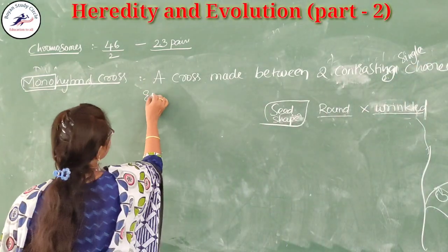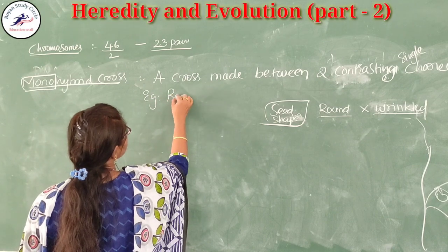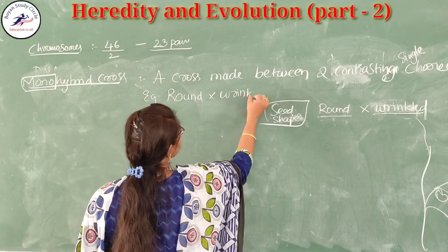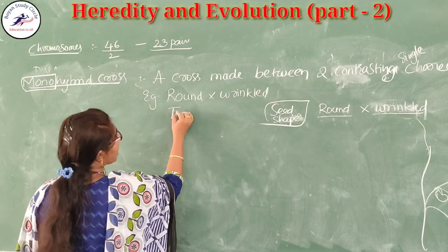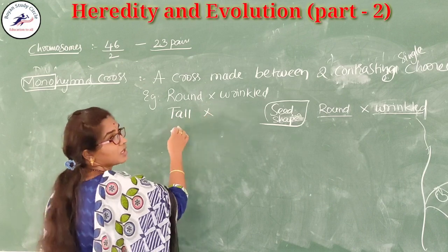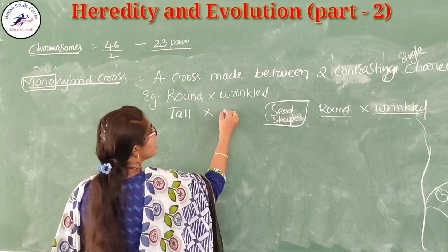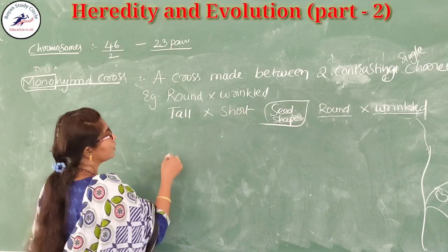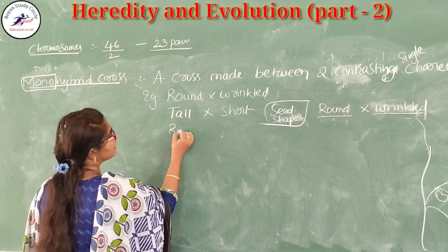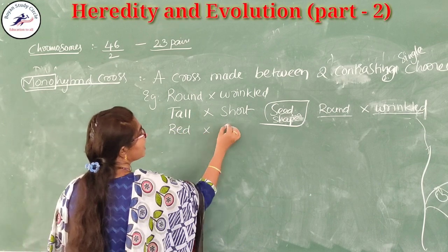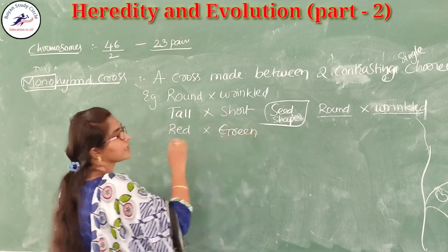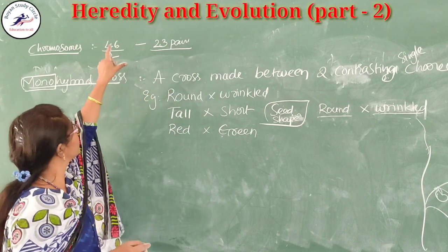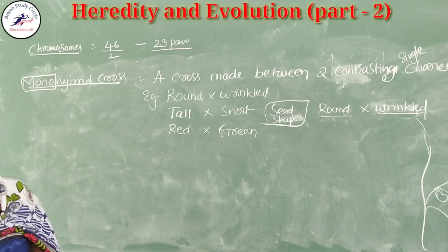For example, it may be round and wrinkled. If you take the height, that is tall, the opposite is dwarf, also called short. Another one, if it is red in color, its opposite character is green. He took only a single character for proving this experiment.